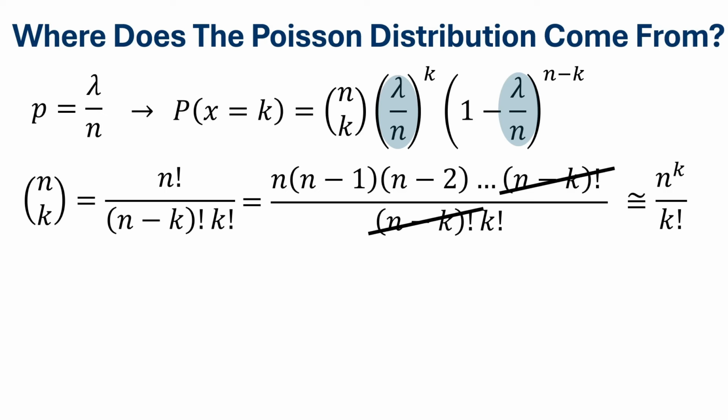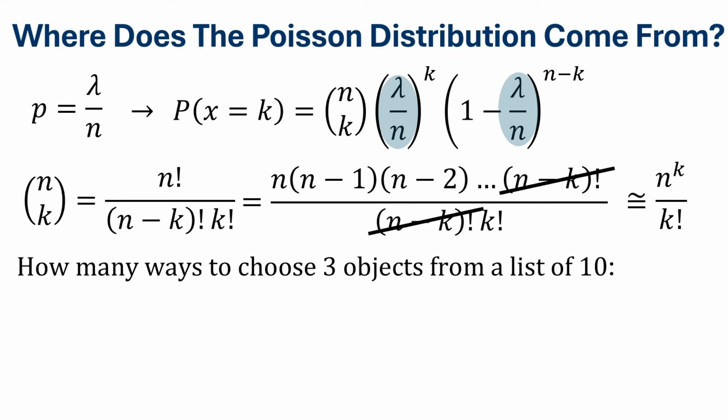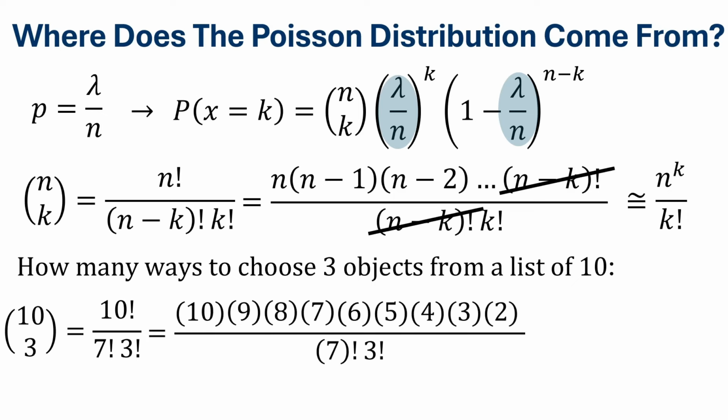We can understand this entire simplification by substituting in some numbers as a simple example, such as perhaps the number of ways we can choose 3 objects from a list of 10. We would write this as 10 choose 3, which is 10 factorial divided by 7 factorial times 3 factorial. We can then expand the numerator, 10 factorial, as 10 times 9 times 8 times 7 times 6 times 5 times 4 times 3 times 2 times 1.